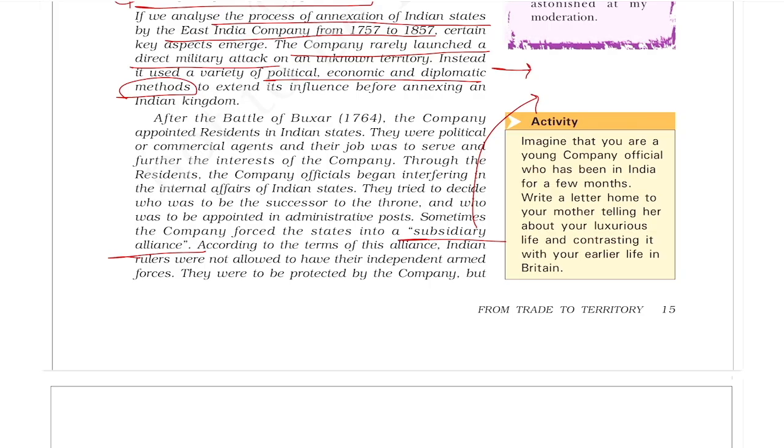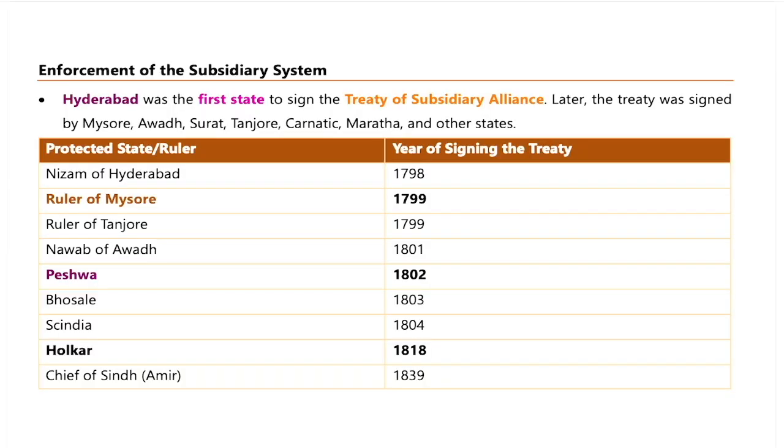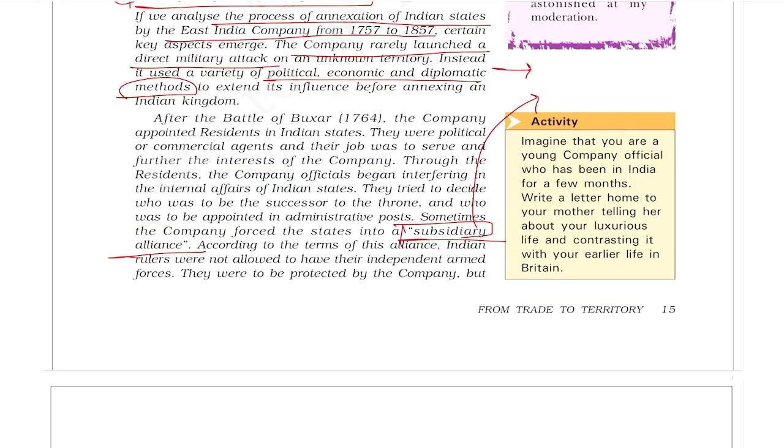Under this subsidiary alliance policy, Hyderabad was the first state to sign it. Then the rulers of Mysore, Tanjore, Awadh, Peshwa, etc. also signed the subsidiary alliance. Under this, Indian rulers were not allowed to have their independent force. For the Indian states, the East India Company was providing the army. We call it a subsidiary army.